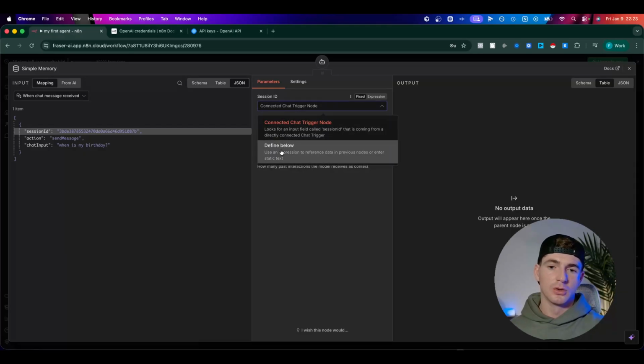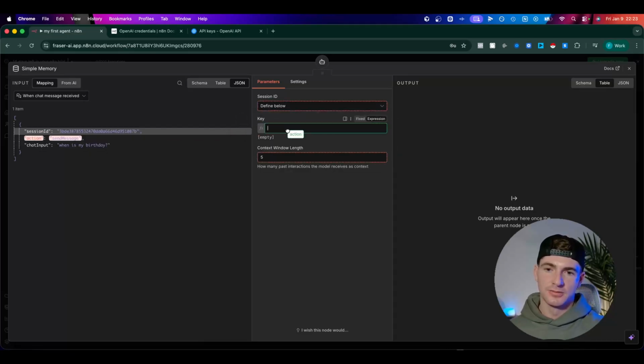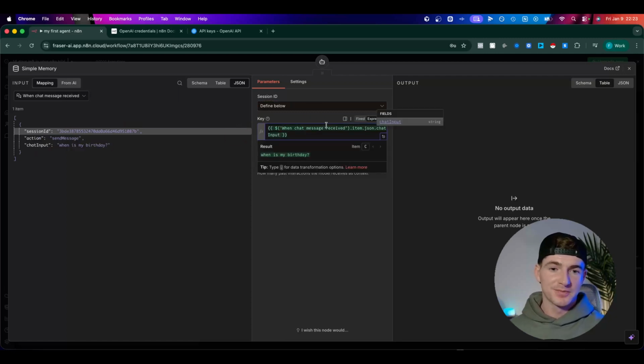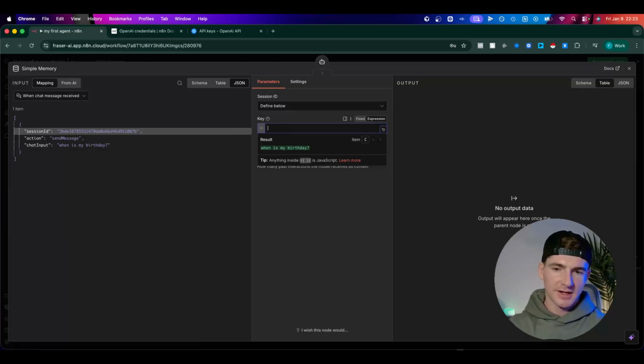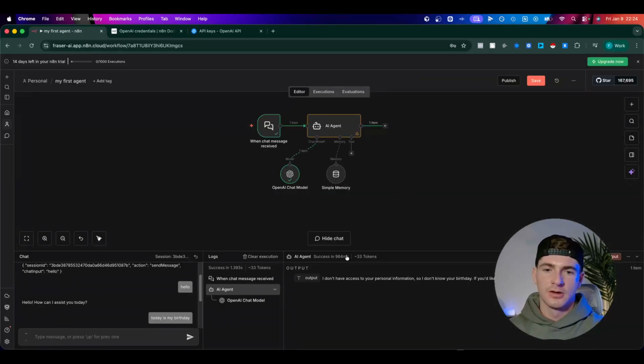But if we put define below, right, we could now pull anything in here. We could pull action in here. We could pull chat input in here. Now, that's not going to work. We can do it and it's going to go green, right? But it's not going to make sense in terms of the logic of what's happening. So we're just going to take that out. We're going to go back to there and that's going to put it back to JSON.SessionID. So context window length. This is the amount of past messages which our agent is going to remember. So we can change this, right, to 10, 15, 20. Doesn't really matter. We're going to leave it at 5 for now. We'll come out of there. We've now added our memory.